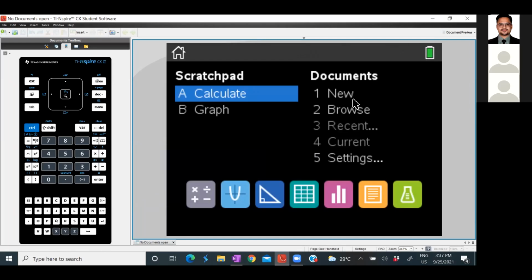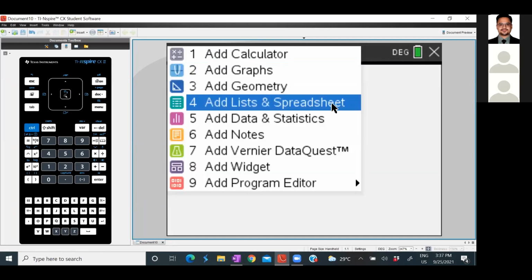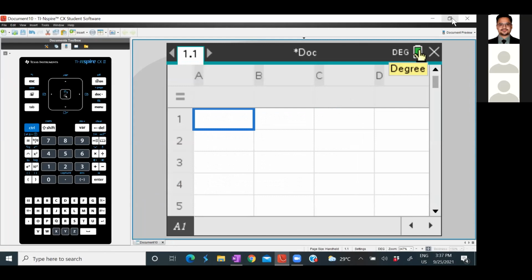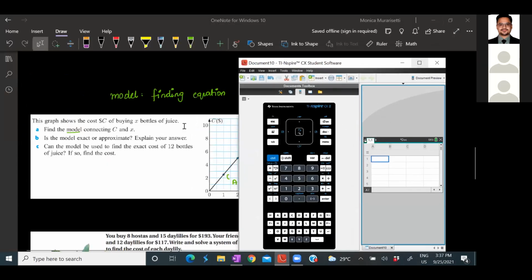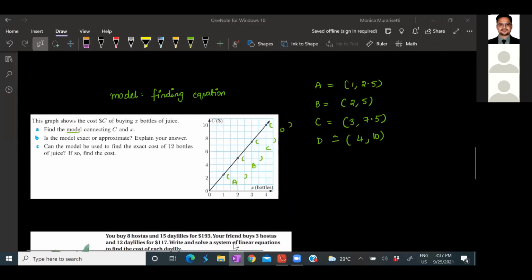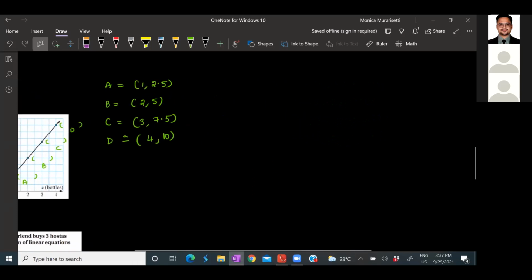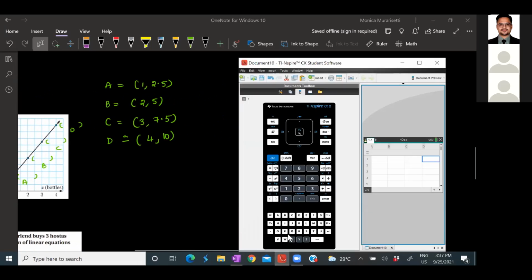Okay, so please go to new, add list in spreadsheets. Now I have to find the data. Just give me a minute. Yeah, this is our data. So I have to find the data for x with respect to y. So just put x here, then move on to the other one and put y. So enter the corresponding values. My x values are 1, 2, 3, 4. So 1, 2, 3, and 4.